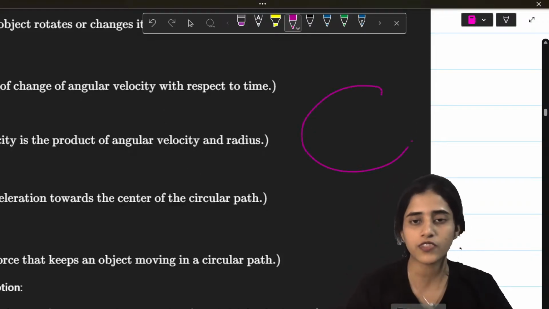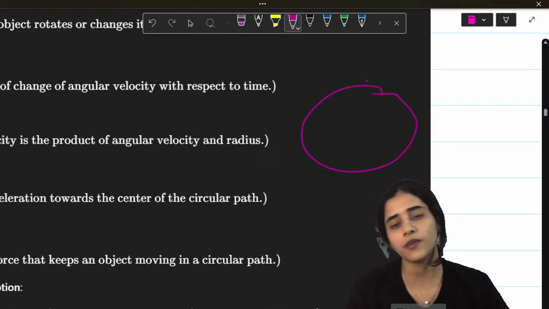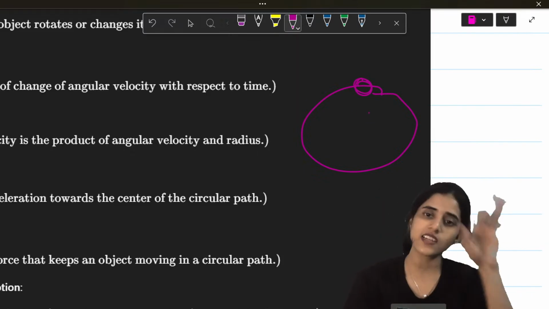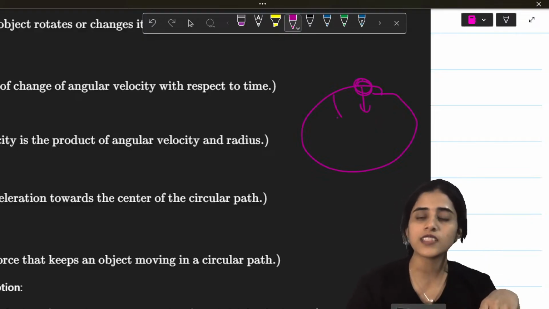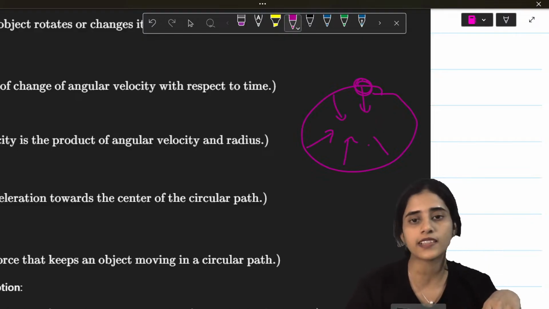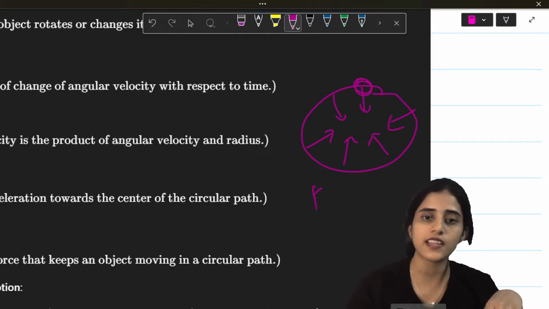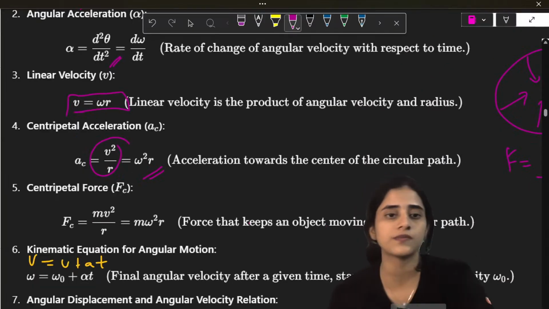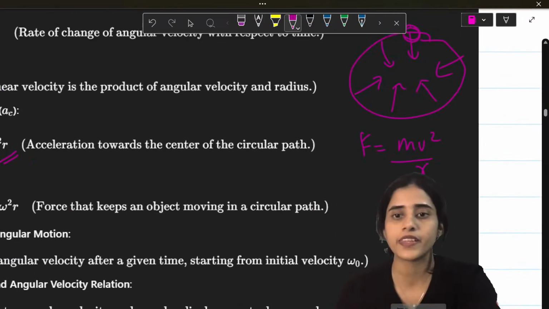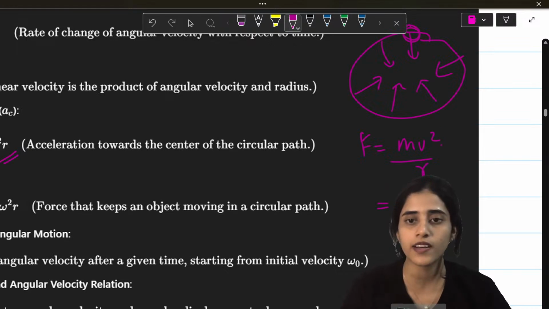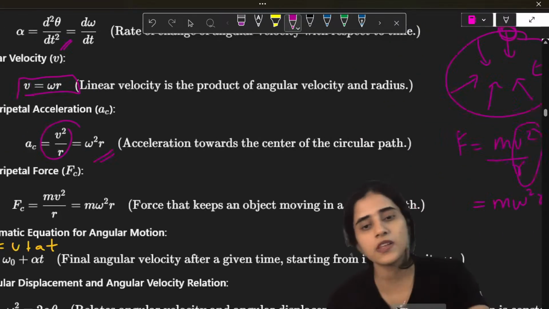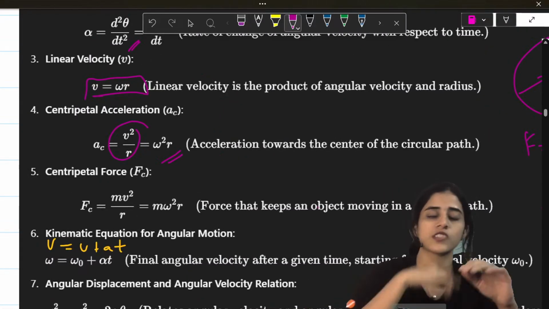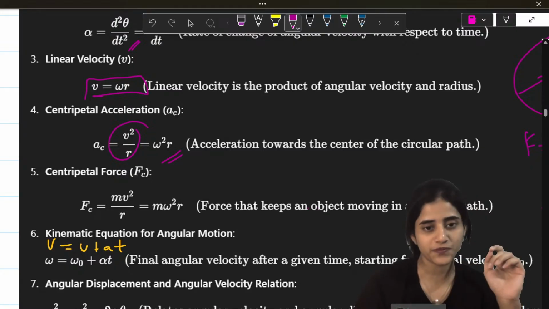So, if you have a circle and let's say you have the earth. Okay, the earth is moving in a circular path. Why does the earth move only in that path? Because it has a centripetal force always acting towards the center. And the centripetal force is given by m v square by r. Okay? It's also given by m omega square r because v square by r is the same as omega square r. We already learned that. Okay? So centripetal force is the force towards the center.